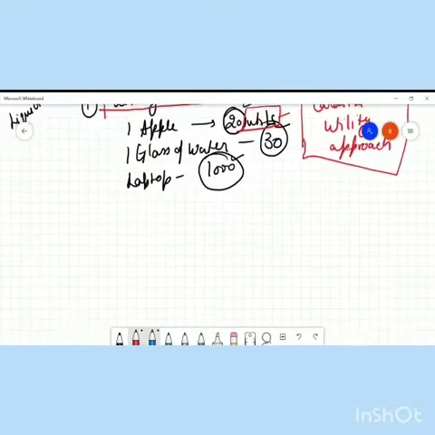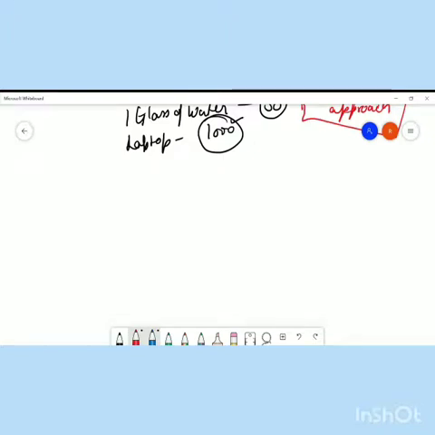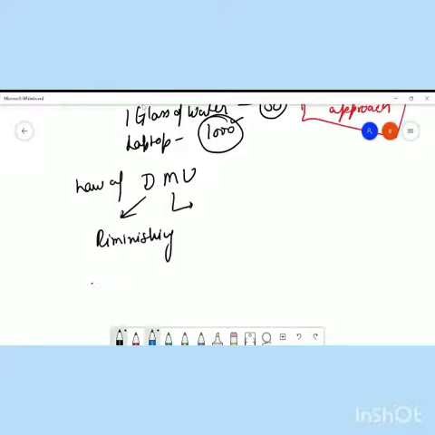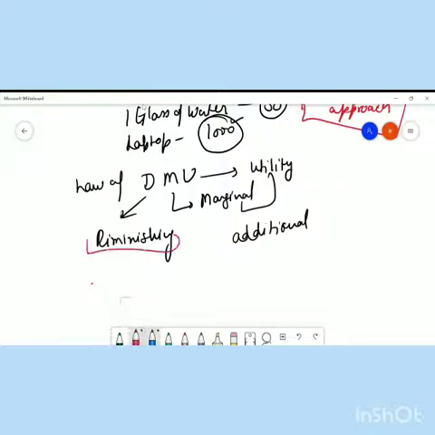Now let us understand what is the law of DMU, the law of diminishing marginal utility. Now, what is basically the law of diminishing marginal utility? Marginal utility implies, as you know, the additional utility. Now, what does diminishing mean? Diminishing means decreasing. So, what does the law of diminishing marginal utility state?